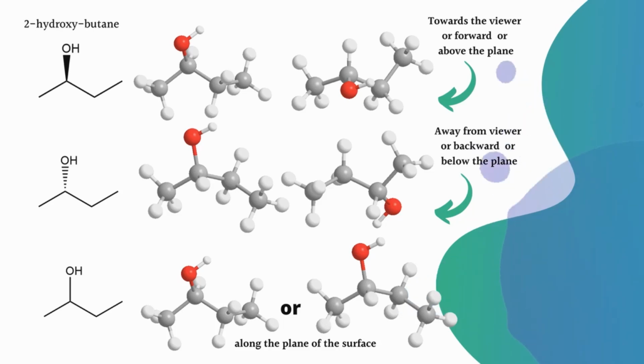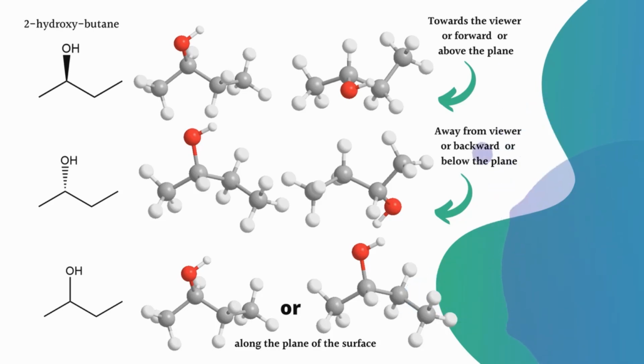If you replace that wedge bond with a dash bond, the OH orientation is changed: it is away from the surface of the screen or the plane, almost backwards, away from the viewer, not towards the viewer.